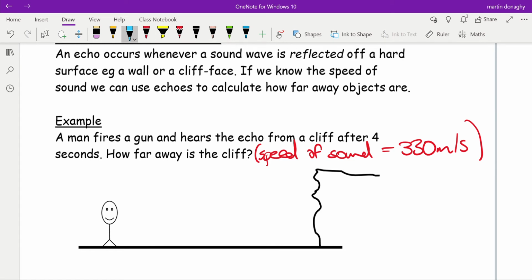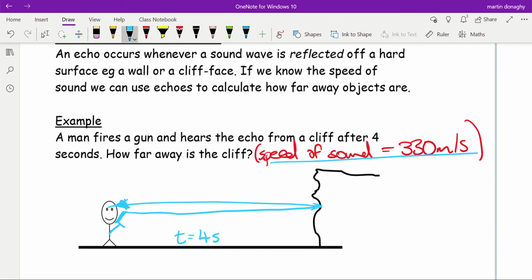Okay, so let's look at this. We know that the sound's going to travel, so he fires a gun. And the sound, we're not talking about the bullet, but the sound, the bang from that gun, the sound wave will travel here and then back again. And we know that the time it takes for that is 4 seconds. We know that the speed is this value.